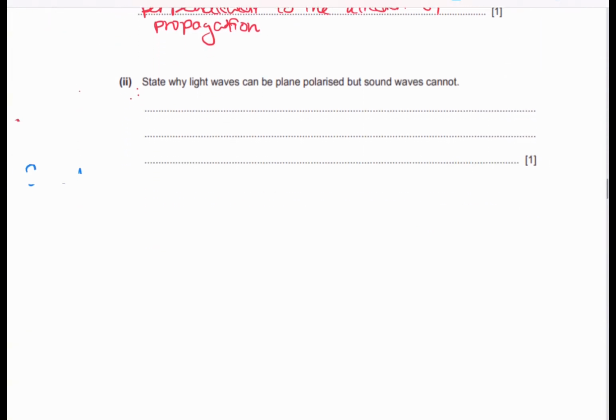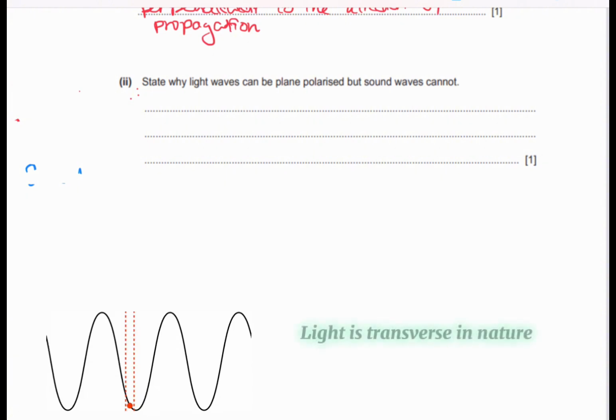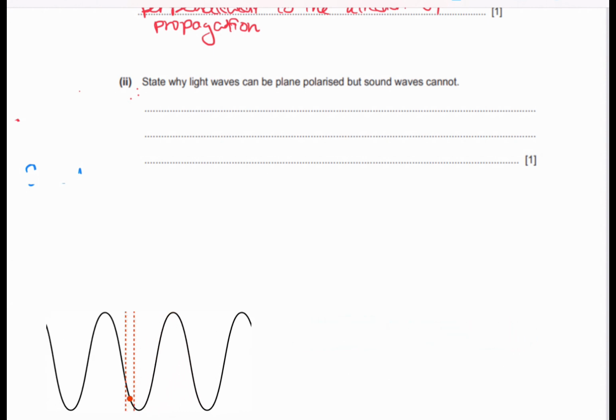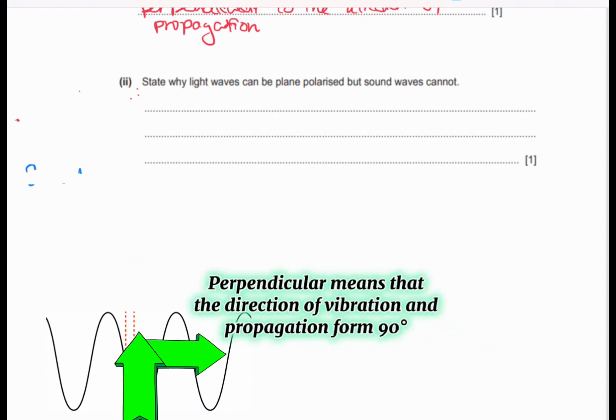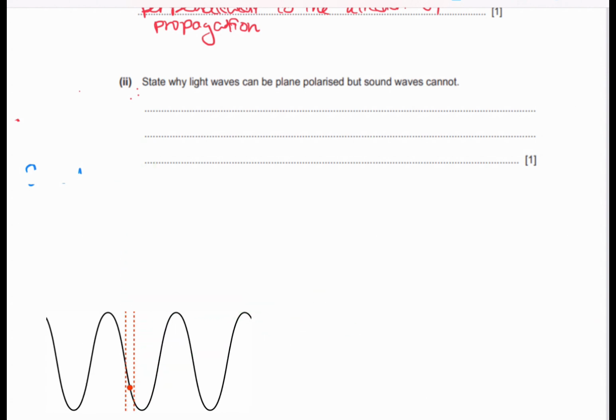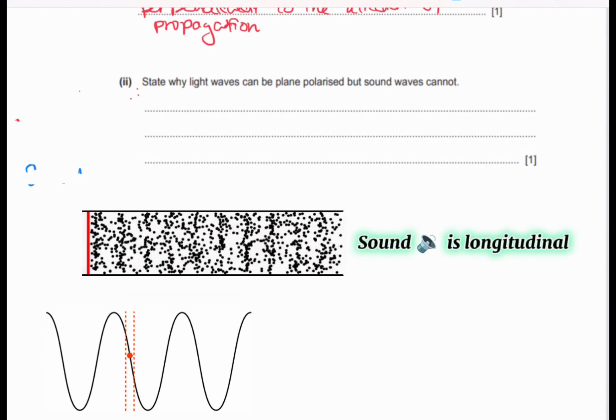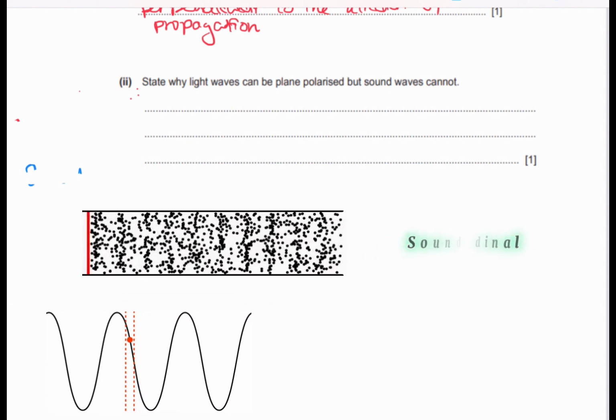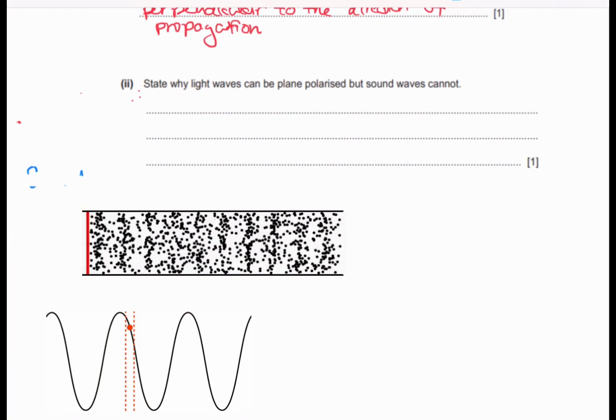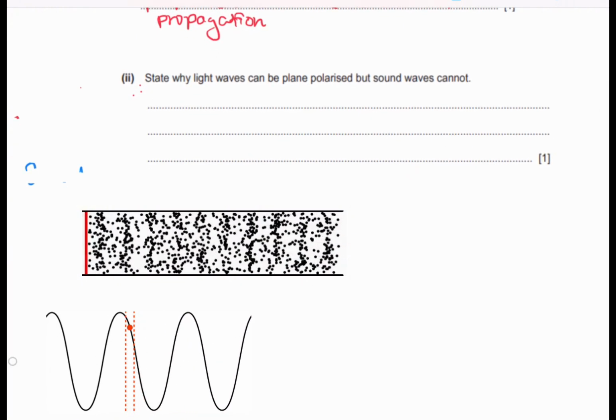Next question. State why light waves can be polarized, but sound waves cannot. Sound is actually longitudinal, and light is actually transverse in nature. That means light can be polarized because its oscillations are in directions perpendicular to the direction of propagation. But sound doesn't have that. It's longitudinal, it moves parallel to the direction of propagation. So it can't happen.